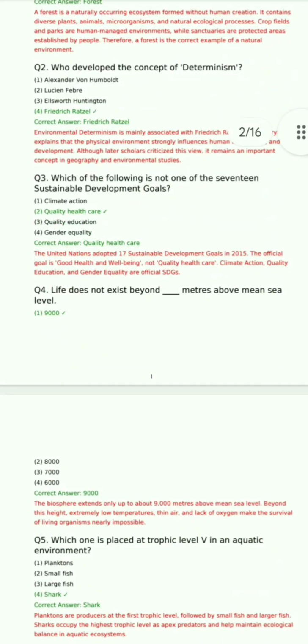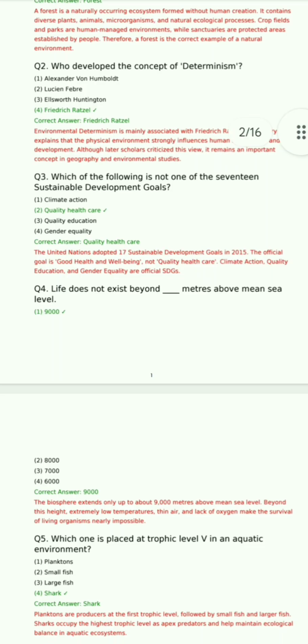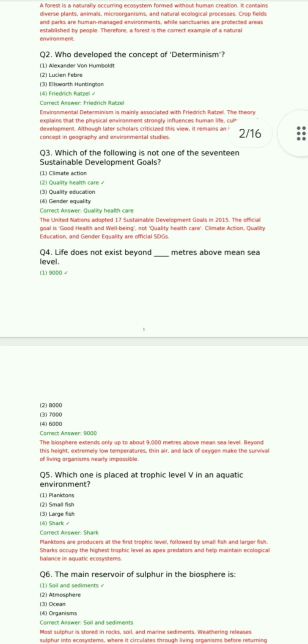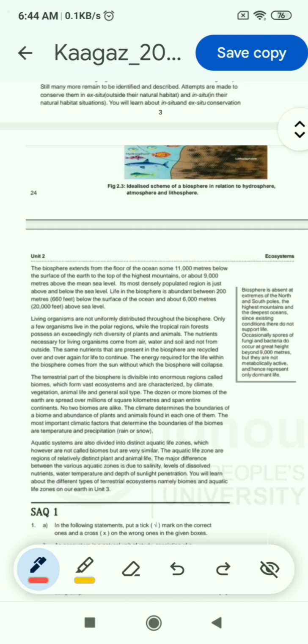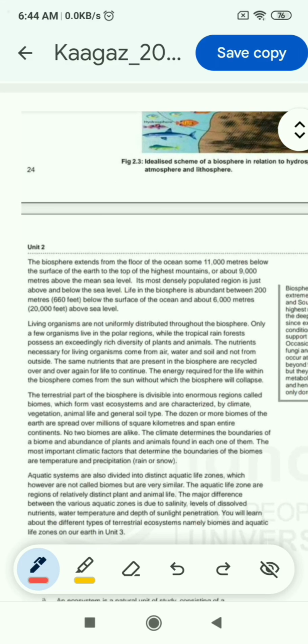Now question 4: life does not exist beyond dash meters above mean sea level, and options are 9,000, 8,000, 7,000, 6,000. Correct answer is 9,000. So this question is not direct. इस क्वेश्चन के लिए आपको थोड़ा सा दिमाग लगाना पड़ेगा.